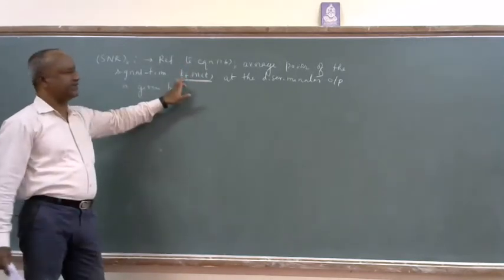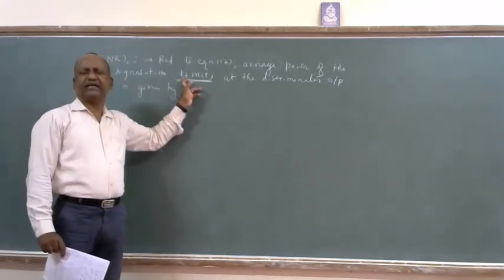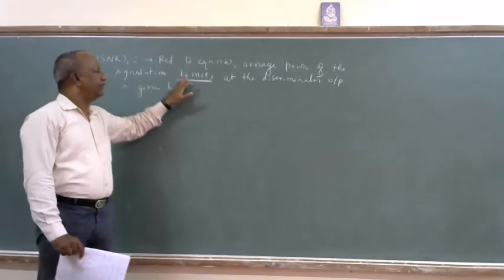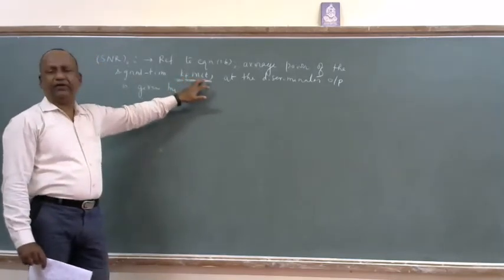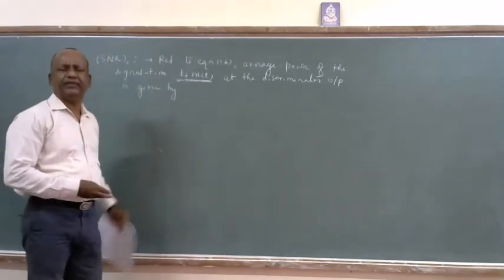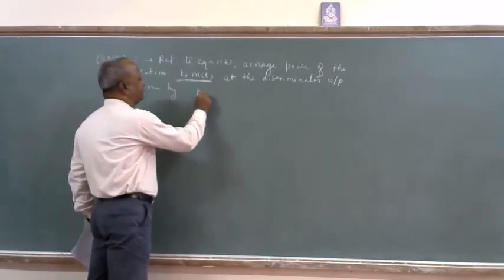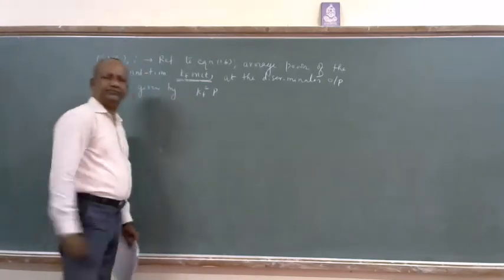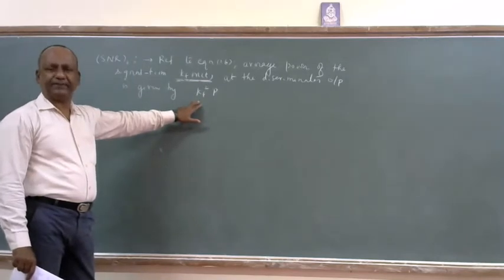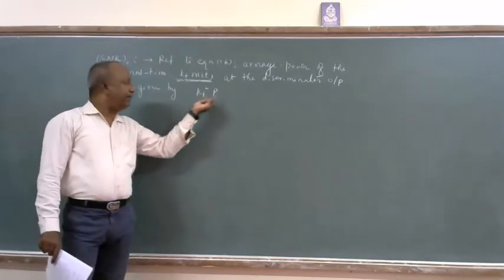So the average power of this is what? Kf is called the modulator sensitivity. For a frequency modulator, Kf is in hertz per volt, which is going to become a constant. And for m of t, we discussed at the start that the average power of m of t is P. That's what I will take: Kf square P. Kf square is a constant term. I am squaring it because every term must be squared for power, and P itself is the average power.